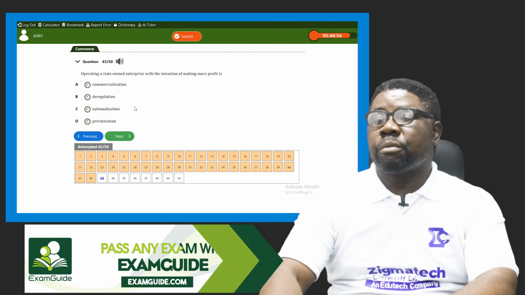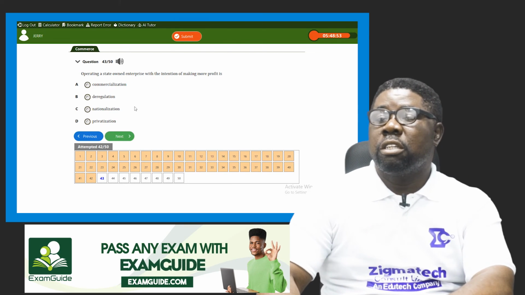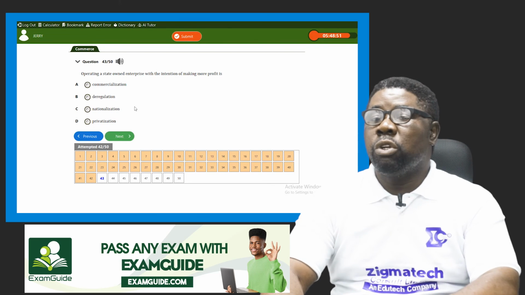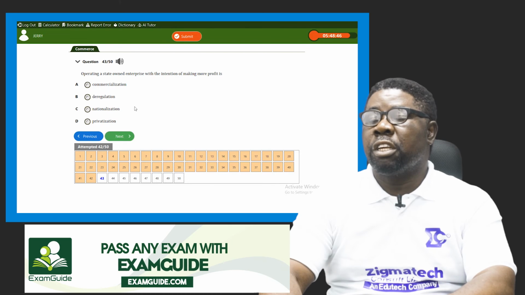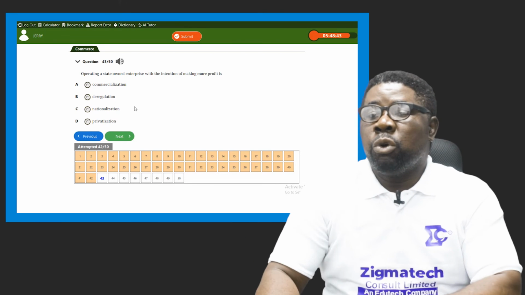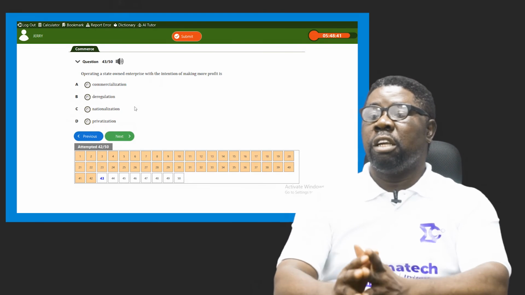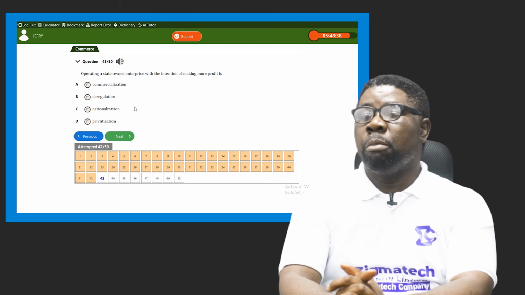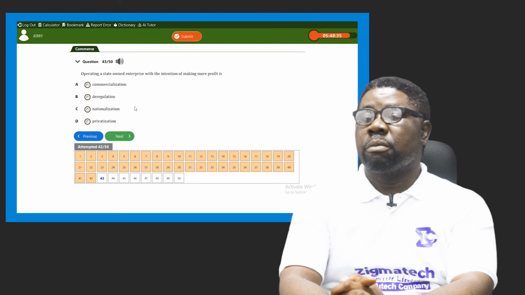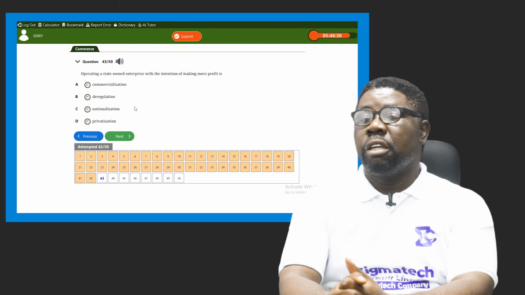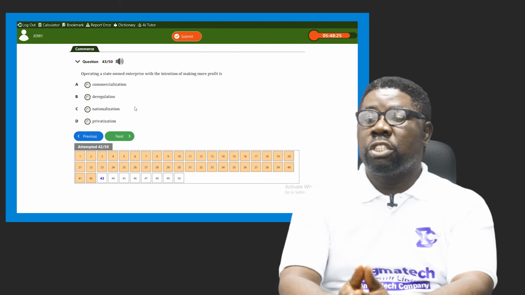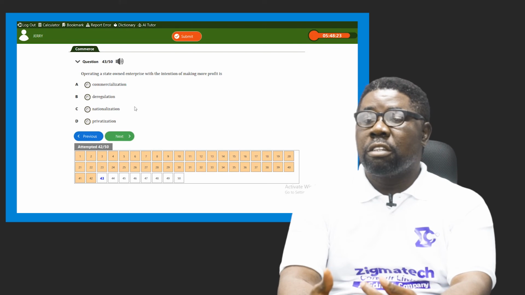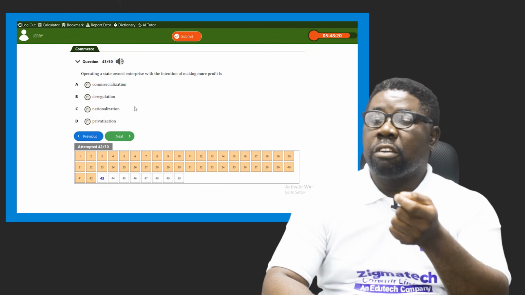Okay. The next one is what? It says, operating in state-owned enterprises with the intention of making more profit is what? When a government-owned business or enterprise is operated with profit-making motive or interest, what has it become? A, is it commercialized? B, is it deregulated? C, is it nationalized? D, is it privatized or privatization?